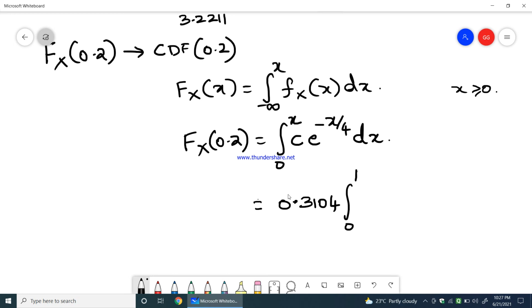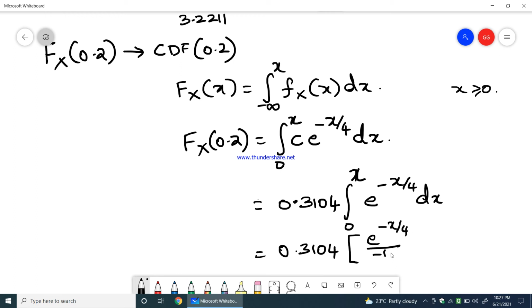So 0.3104 is a constant. I will take it outside. So I will integrate with limit 0 to x, the integral of e power minus x by 4 dx, which is equal to 0.3104 into e power minus x by 4 divided by minus 1 by 4 with the limit 0 to x.